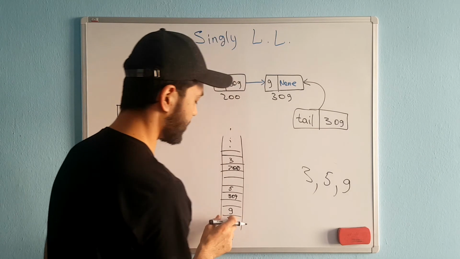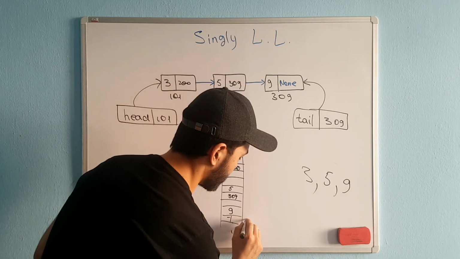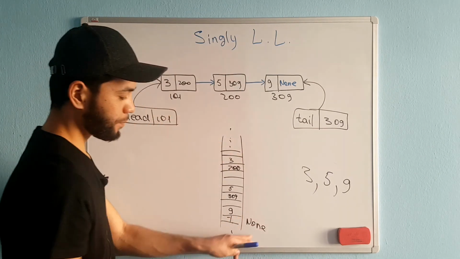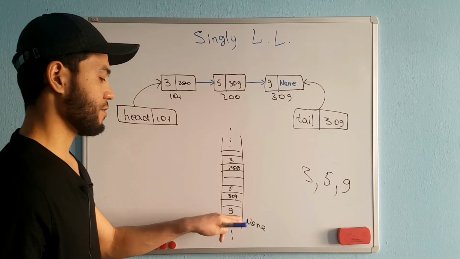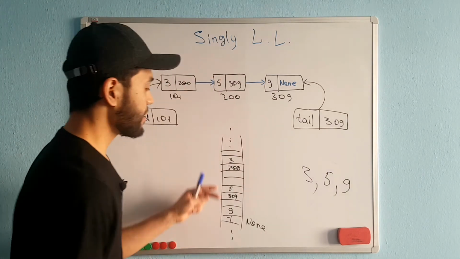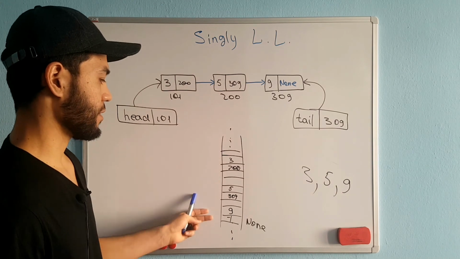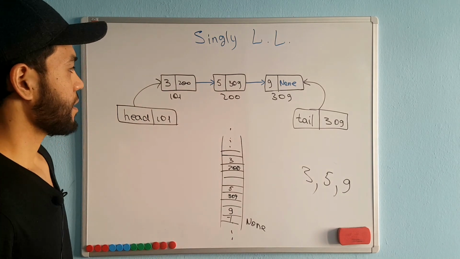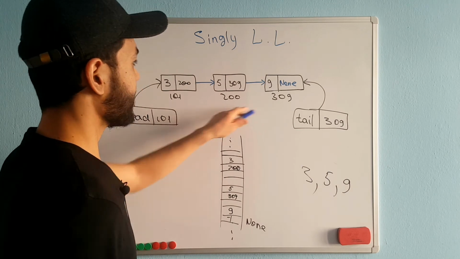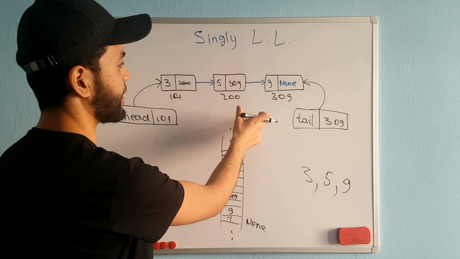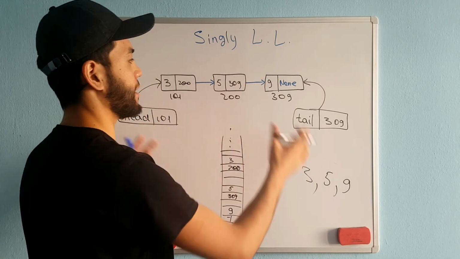Also there is the none and none. Okay, here the pointer of that last node is a none, and this is how our linked list is represented on the memory. It looks like this. And also for finding some value from inside the linked list, we need to iterate the entire linked list.